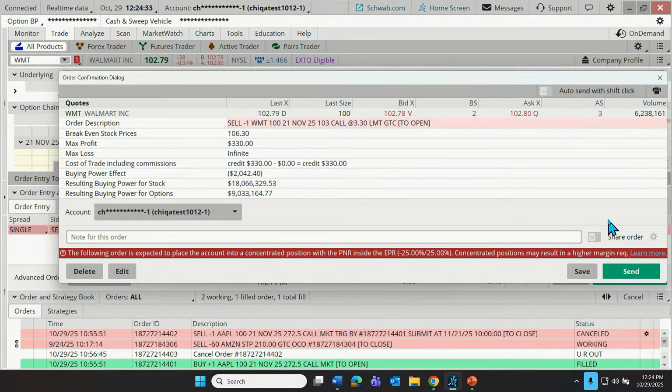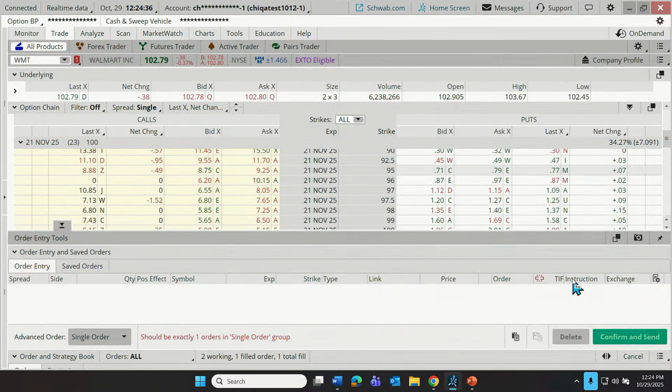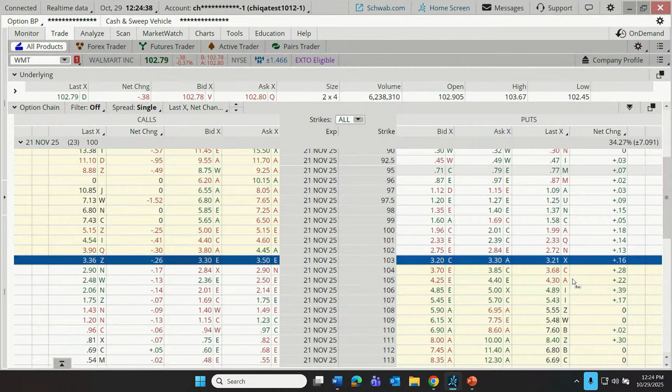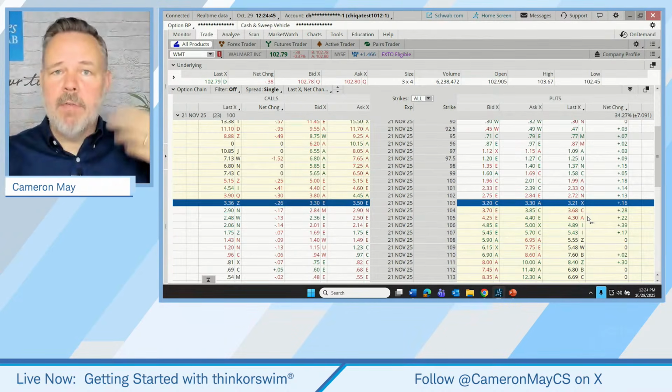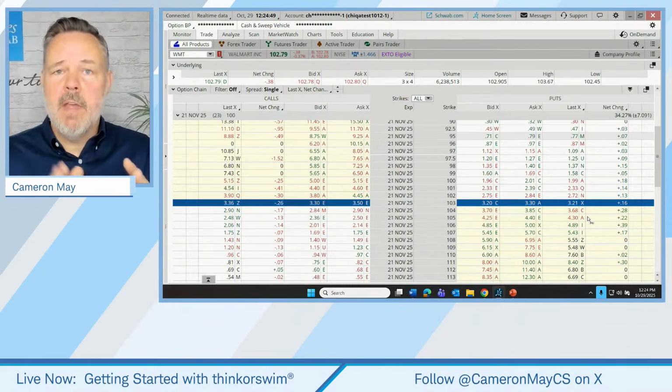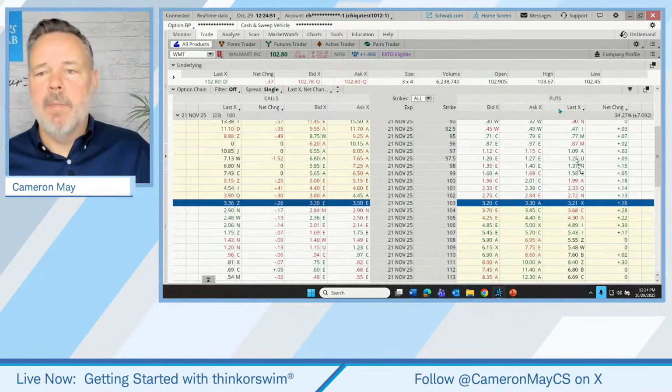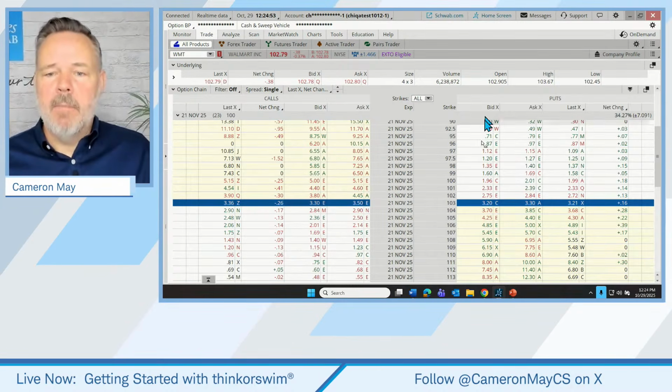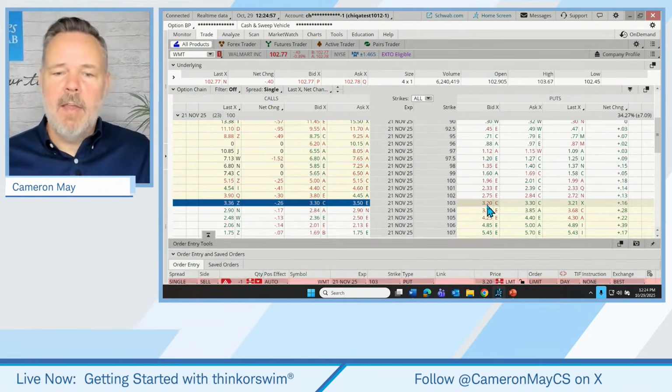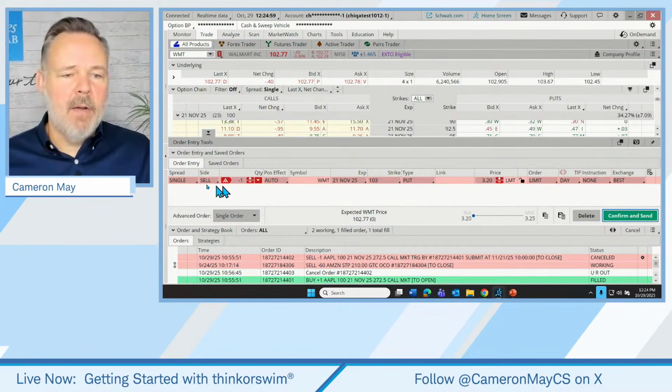So once you know the process, it gets to be pretty quick. Same deal for puts. How do you think we would place a put? Try to get 2 seconds ahead of me here mentally. It's your job now to try to walk through how Cameron is going to place this order to sell a put. I'm going to go to the put side. I'm going to go to the bid price for the strike price that I'm interested in selling and click on that. That creates that sell order.